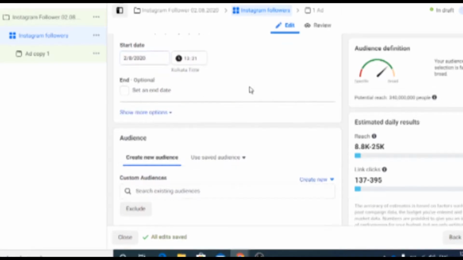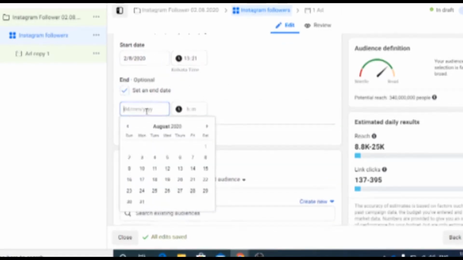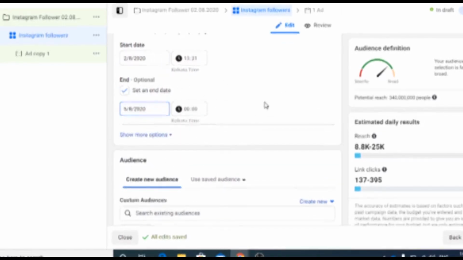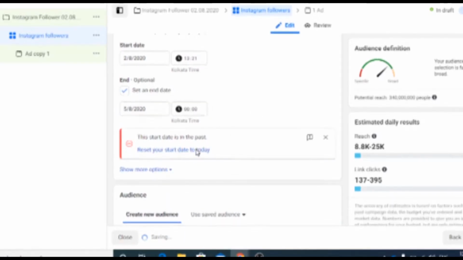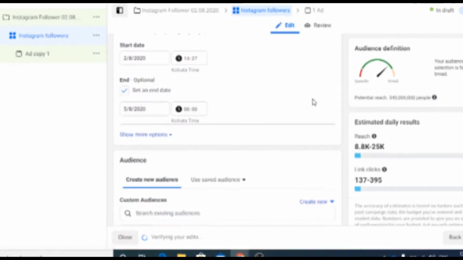I'll just set an end date, so that I know how much I'll be spending this whole week, or in 4 days, how much I'm spending on this campaign and what result I'm getting. Right? So this is the estimated daily result.